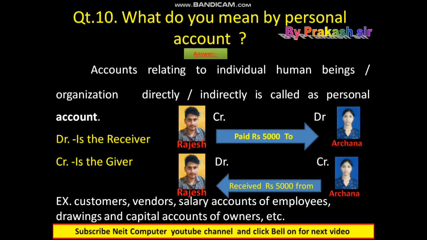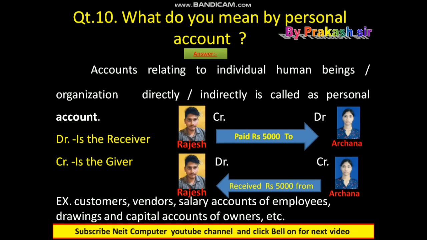You just check. There is an example I have already mentioned here. Mr. Rajesh paid Rs 5,000 to Archana. Now according to this example, Archana is the receiver and Rajesh is the giver. So that is why Archana becomes a debit and Rajesh becomes a credit. Rajesh account becomes a credit and Archana account becomes a debit because Archana is the receiver here.